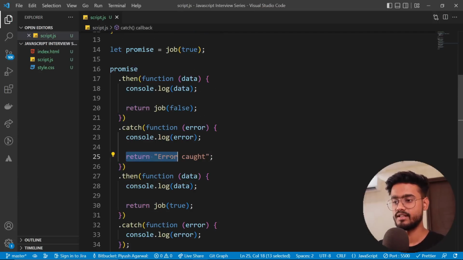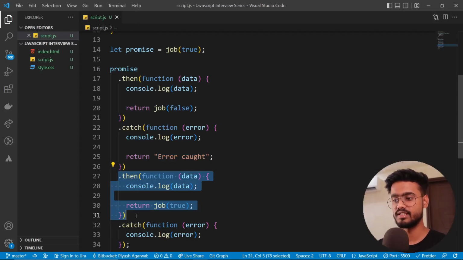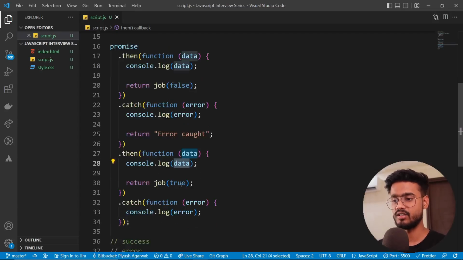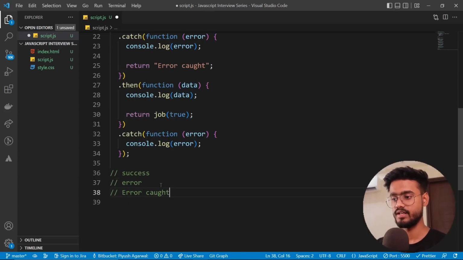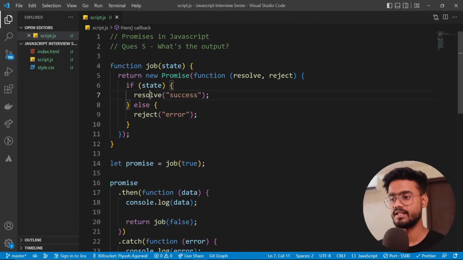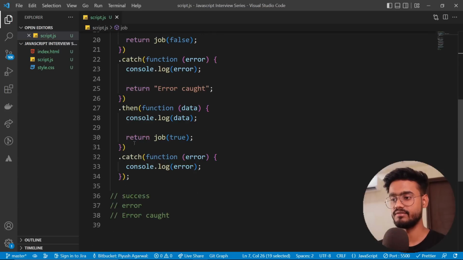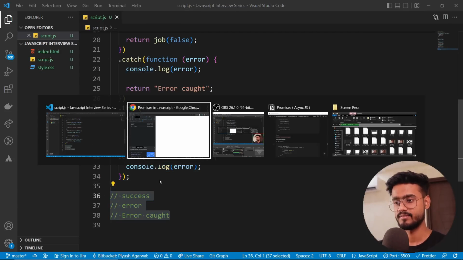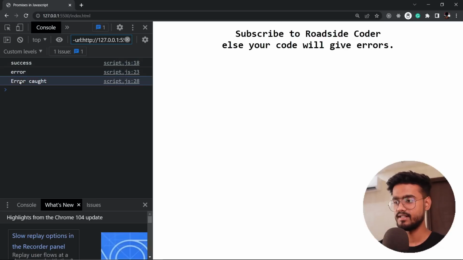Now after this we are returning error caught. Since we are returning a string over here, obviously this is not a failed promise, so this will just be counted as a resolved promise. So then this will go inside this .then block and it will print error caught over here. So error caught. And then after that we are returning job true, which will obviously again return resolve success. But after this, if you see, we don't have any .then block. So this will not go inside this .catch and the code will end here. So this should be our output. Let's see. Yep, success, error and error caught.